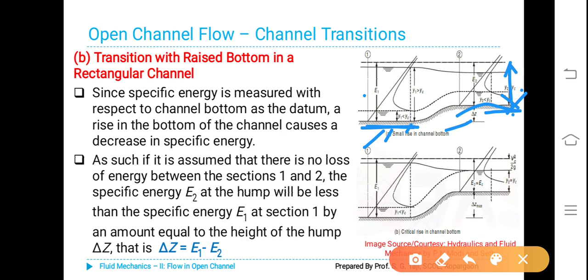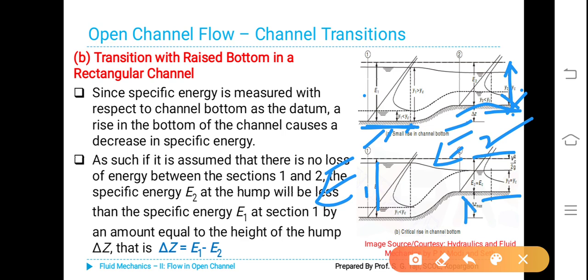If it is assumed that there is no loss of energy between the two sections 1-1 and 2-2, the specific energy E2 at the hump will be less than the specific energy E1 at section 1. You can see very clearly here, this is E1 up to here, and up to the bottom it is E2.